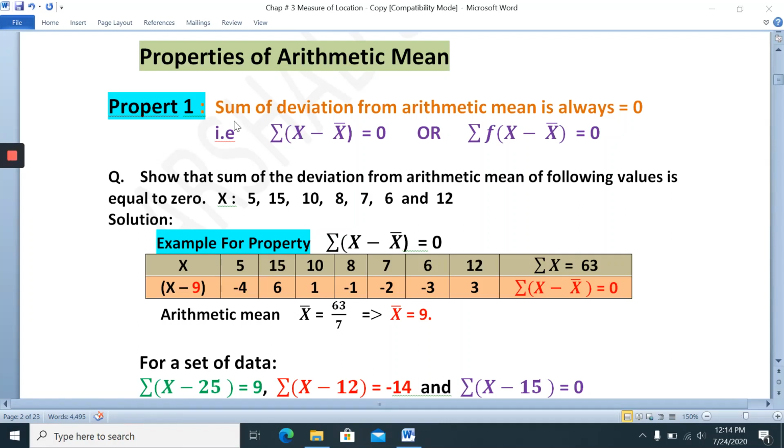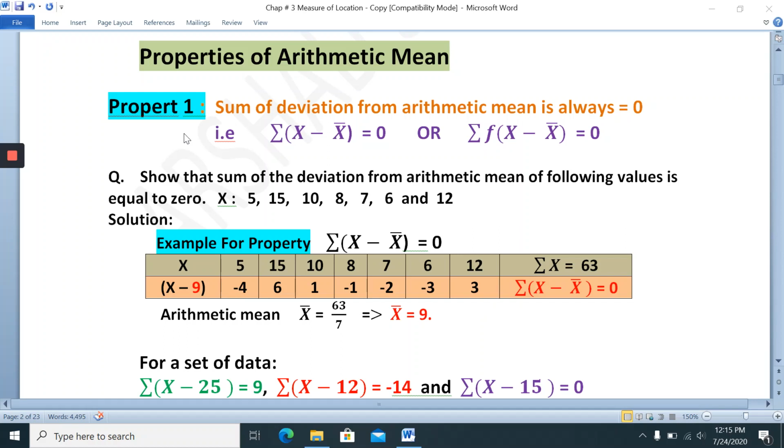Friends, today in this video I will explain the important properties of arithmetic mean. There are some important properties of arithmetic mean, but here I will discuss the first two properties, and the rest of the properties I will explain in the next videos. Keep in mind, you will face different kinds of questions on these properties. So let's start with the first property.